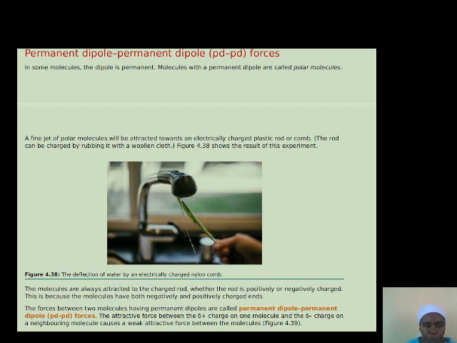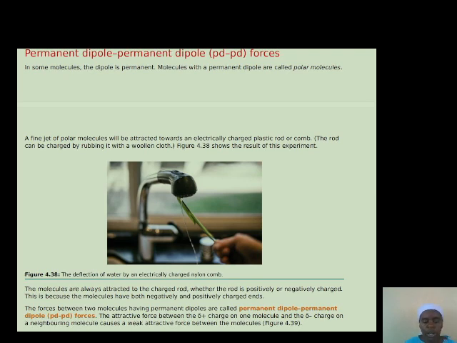So a fine jet of polar molecules will always be attracted towards an electrically charged plastic rod or a comb, which you can charge by rubbing it with a woollen piece of cloth. The molecules are attracted to the rod whether the rod is positively charged or negatively charged, basically because they have both a positive end and a negative end. So the forces of attraction between these two molecules are called the permanent dipole forces.